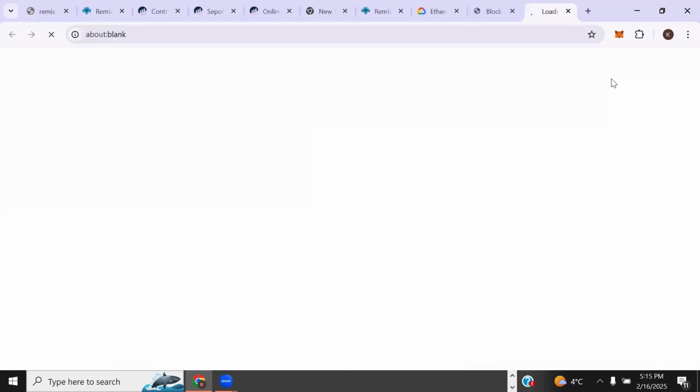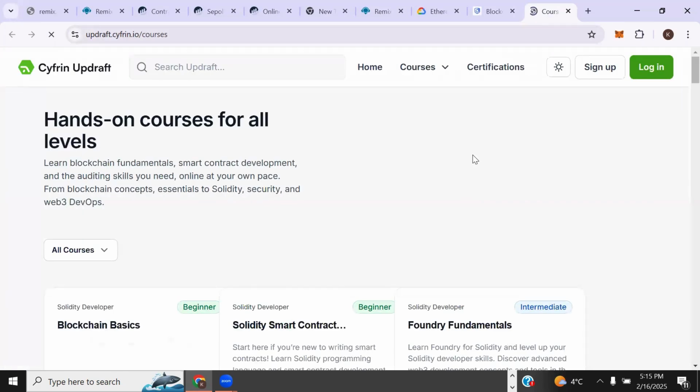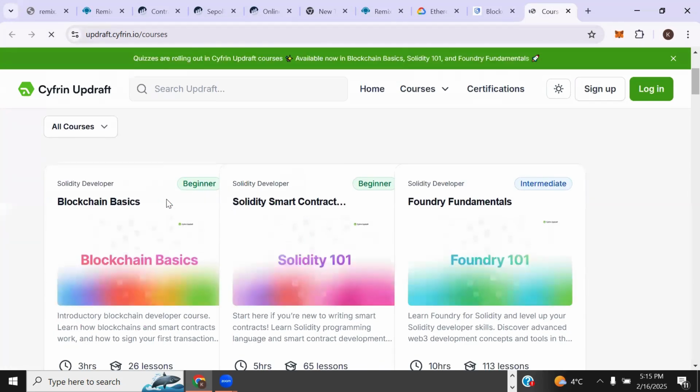So explore all courses. When we do this, you can see blockchain. By the way, I recommend anybody that's interested in this should take this. It's actually free. It's not like Udemy, it's free. I don't even know why it's free. It's not supposed to be free, but it's free. So you can take this blockchain basics course, which is literally what we did. Then Solidity 101, which, for those that do not have a development background, will help them understand what we're doing here with Solidity.